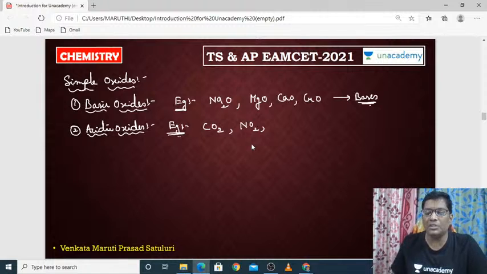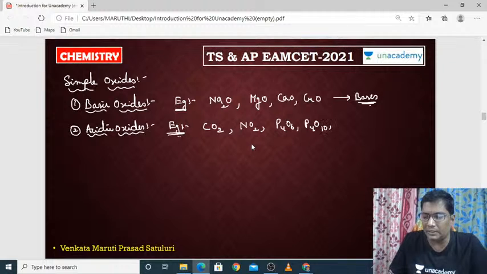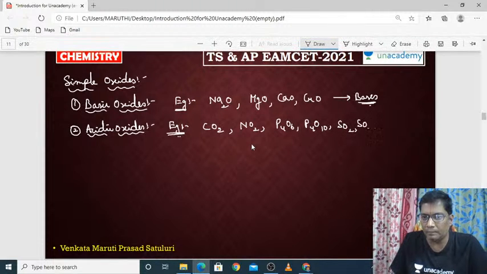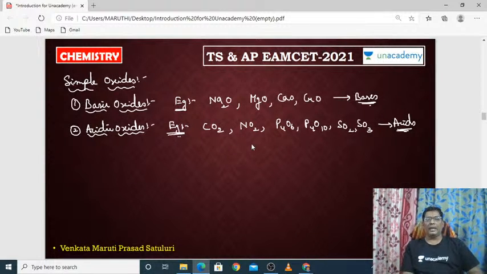It's a mixed oxide. It can produce both HNO2 as well as HNO3. Also P4O6 as well as P4O10, N2O3 and SO2, SO3. These will produce acids when they dissolve in water. That's why these are all called acidic oxides.